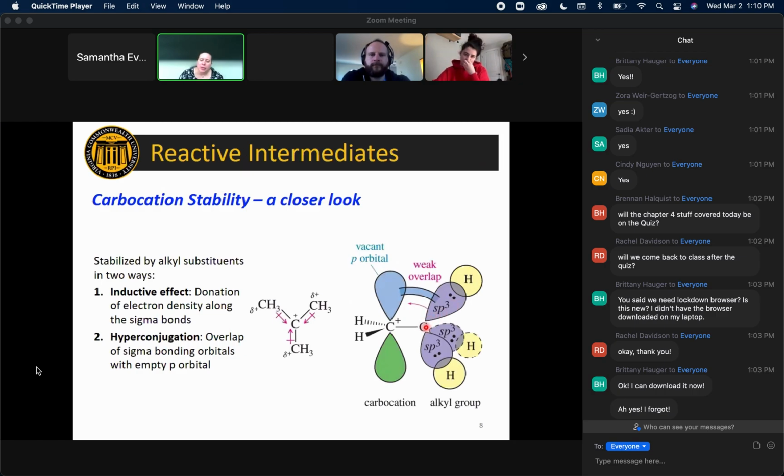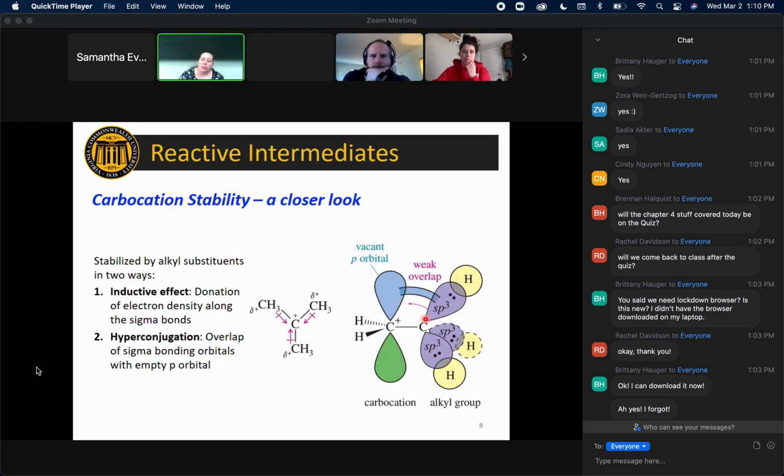And so in the case of a methyl group, you can see the sigma bond between a neighboring carbon and its hydrogen can actually have a little bit of overlap with the empty p orbital, and that will help to stabilize it just a little bit. So this is called hyperconjugation.